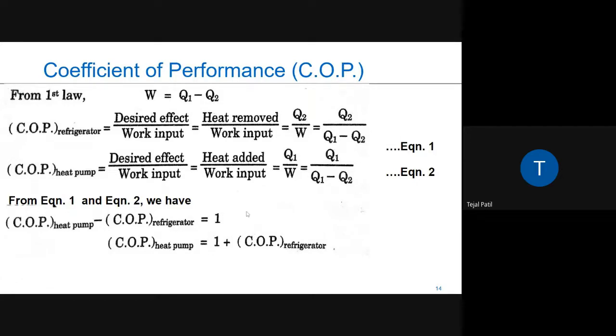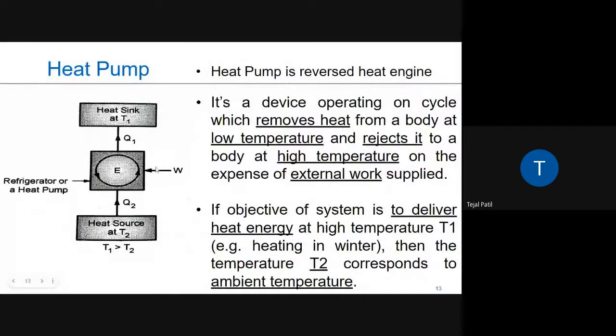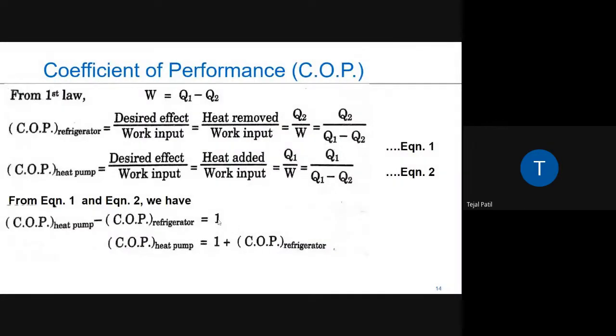Only when they work between the same source and sink temperatures is it possible that the COP of the heat pump minus the COP of the refrigerator gives the value 1. Any doubt till this one?